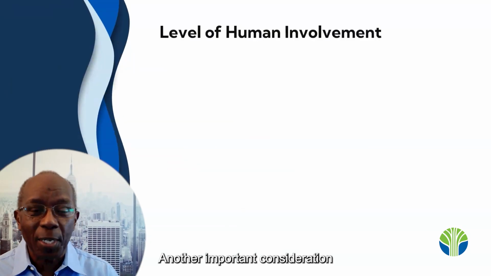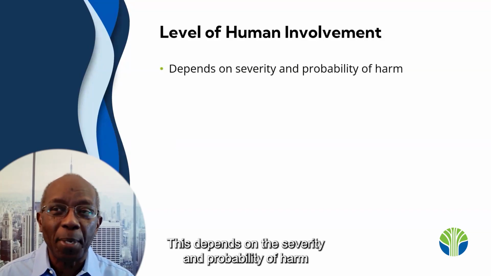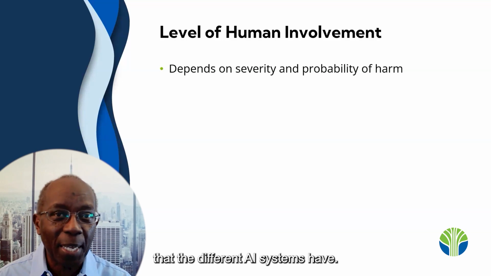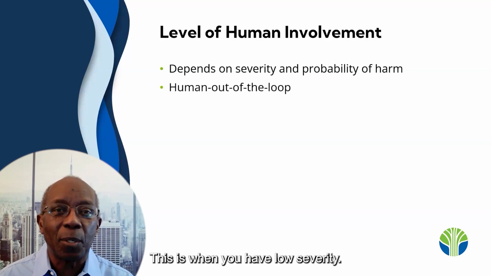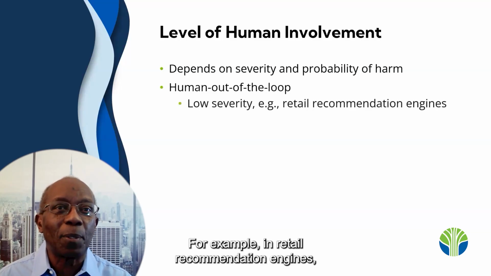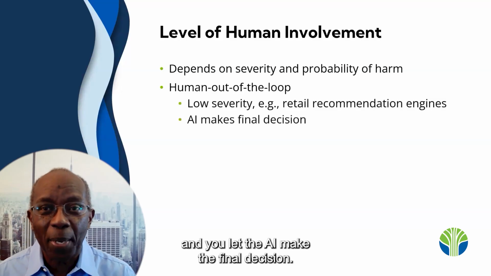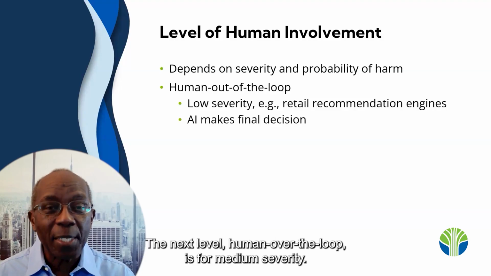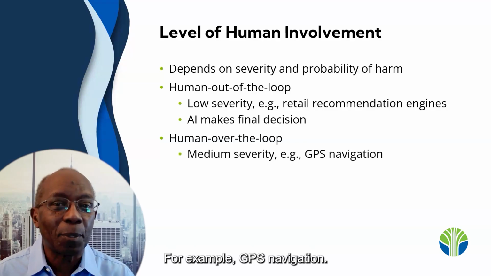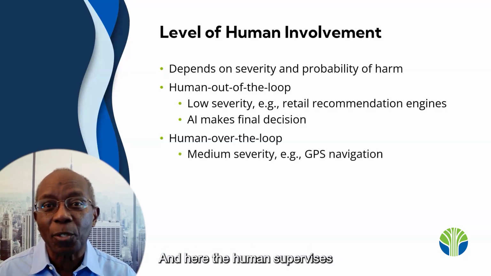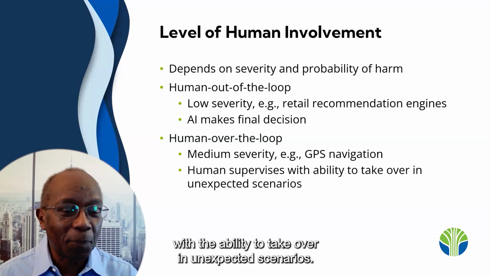Another important consideration is the level of human involvement. This depends on the severity and probability of harm that the different AI systems have. The levels are human out of the loop. This is when you have low severity, for example, in retail recommendation engines, and you let the AI make the final decision. The next level, human over the loop, is for medium severity, for example, GPS navigation. And here the human supervises with the ability to take over in unexpected scenarios.